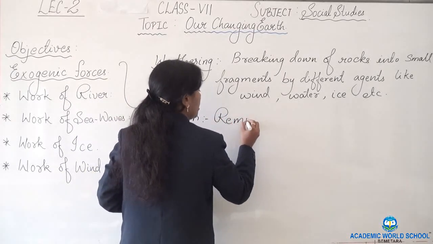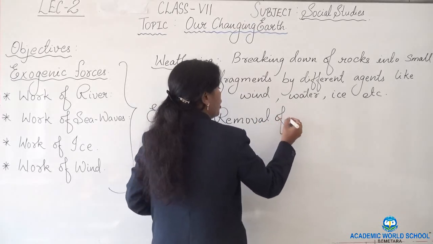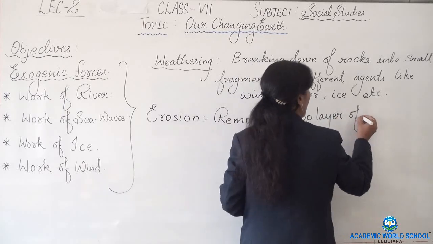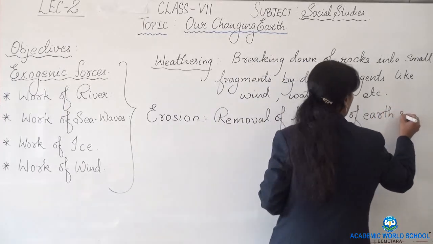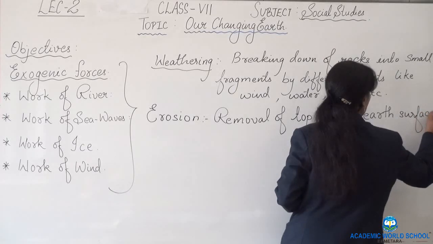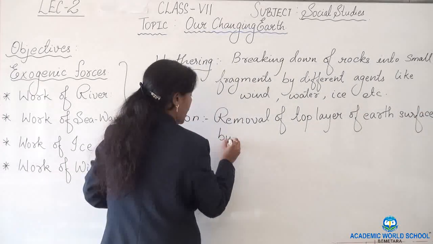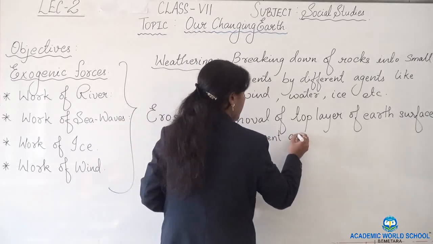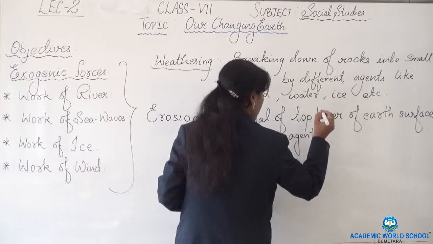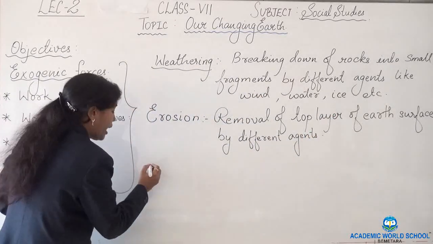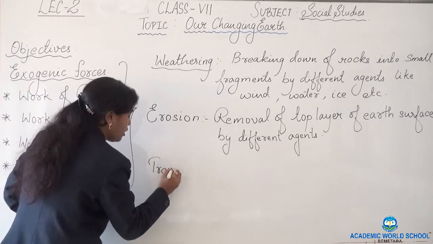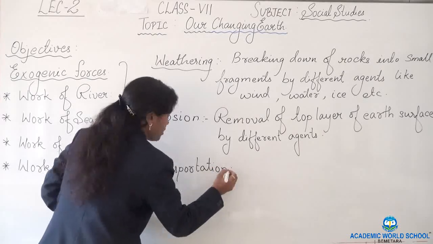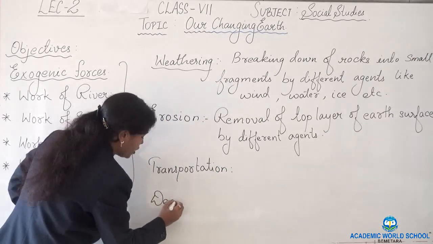Removal of the top layer of a surface by different agents. Next to erosion, we have transportation. And next to transportation, there is deposition.